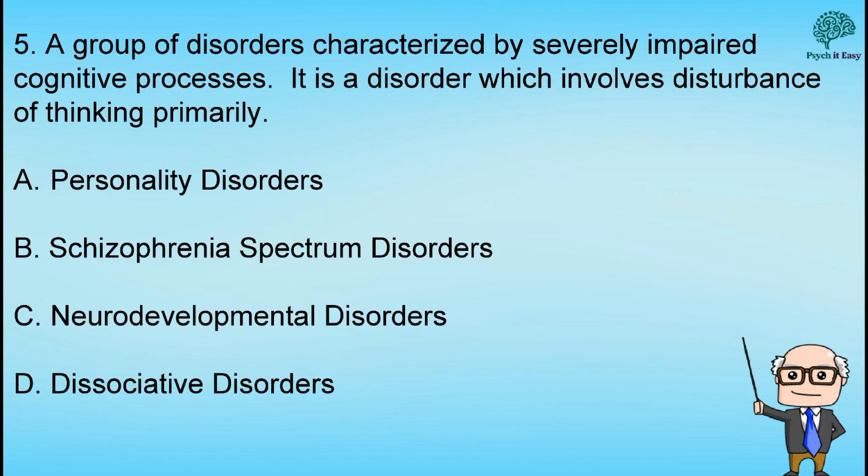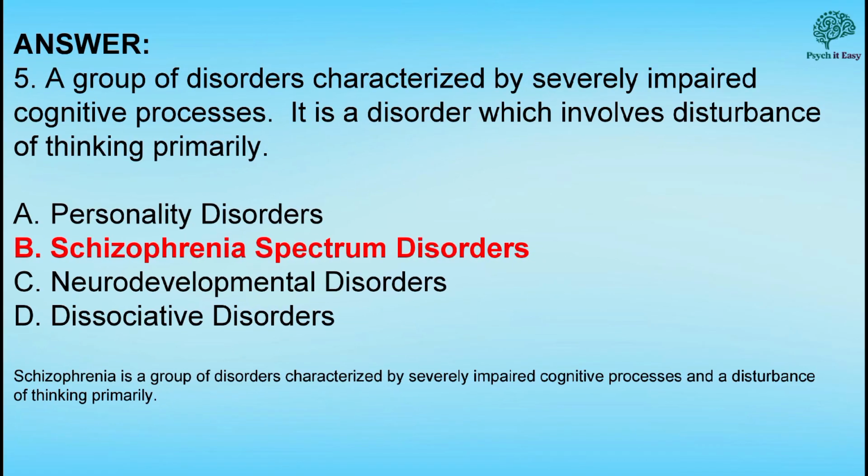Number 5. A group of disorders characterized by severely impaired cognitive processes. It is a disorder which involves disturbance of thinking primarily. And the correct answer is letter B, schizophrenia spectrum disorders.